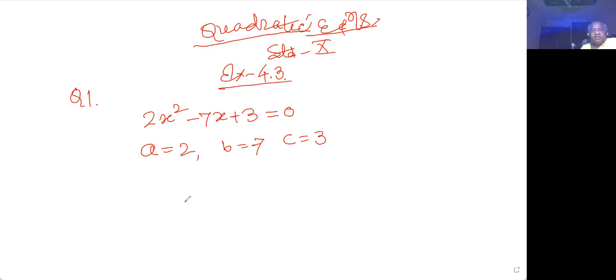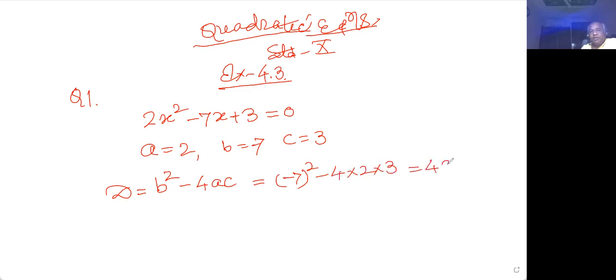So the first objective, whether it is solvable or not, is to find the discriminant. So I am finding the discriminant first to save our time, b square minus 4ac. So that is minus 7 square minus 4 into 2 into 3.